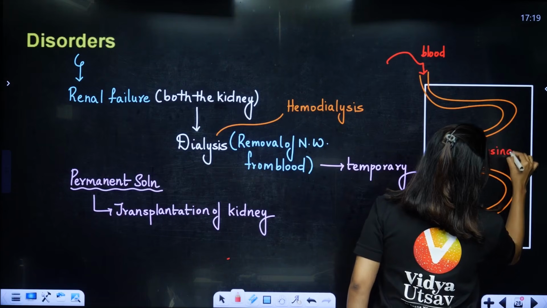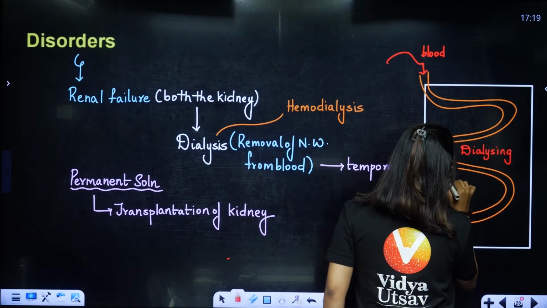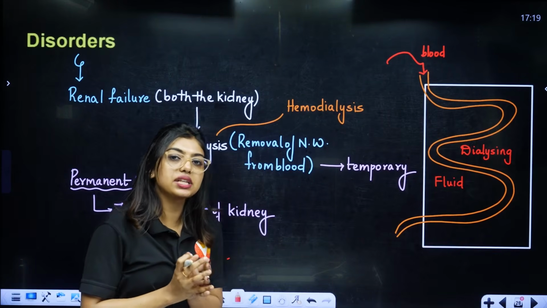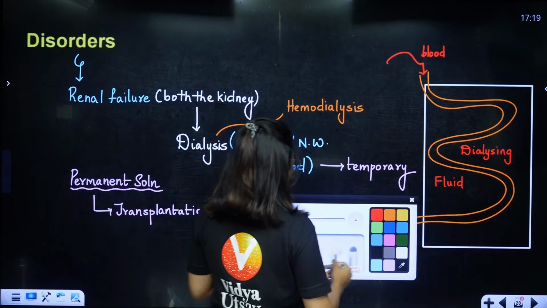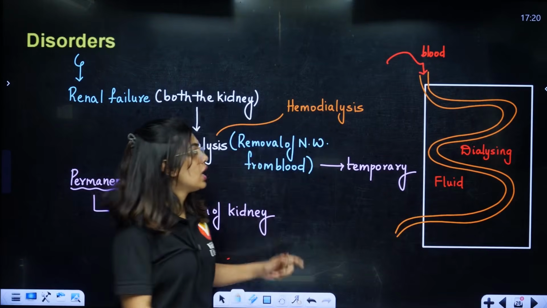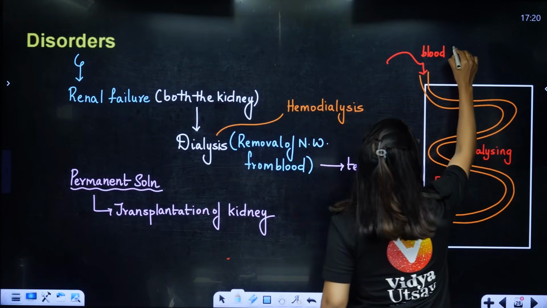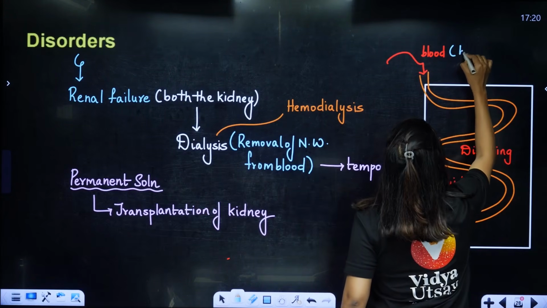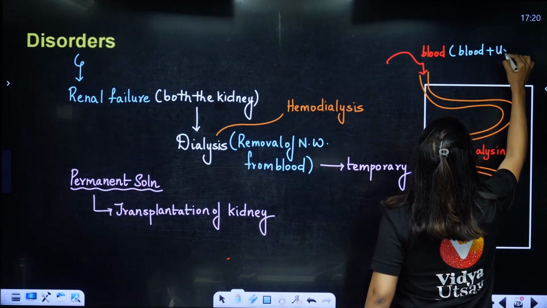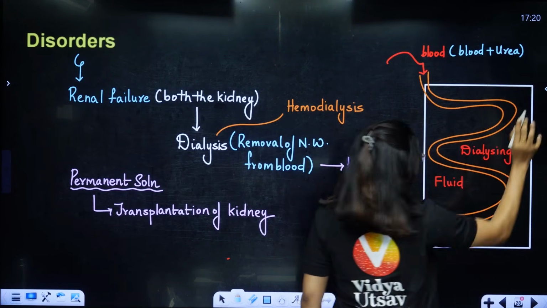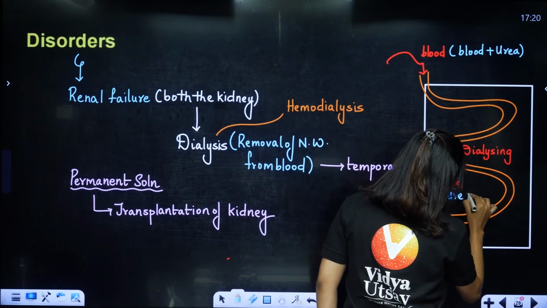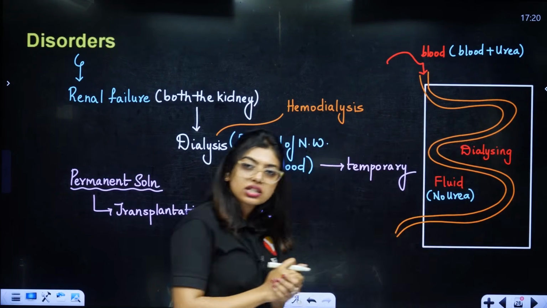Dialyzing fluid. This fluid will have the same composition as the blood, but only one thing is going to be absent, that is urea, because we are trying to give it out, right? So if I have urea in it, then it is not going to come out. So the blood is going to pass. This is the patient blood. The patient blood will have all the blood components, blood plus urea will be there. This is the composition. This will have no urea. Whatever our body wants will be there.